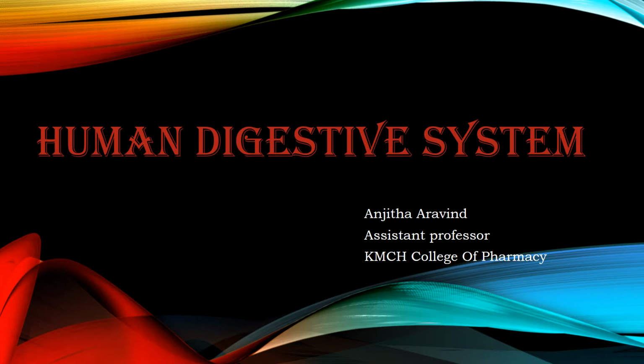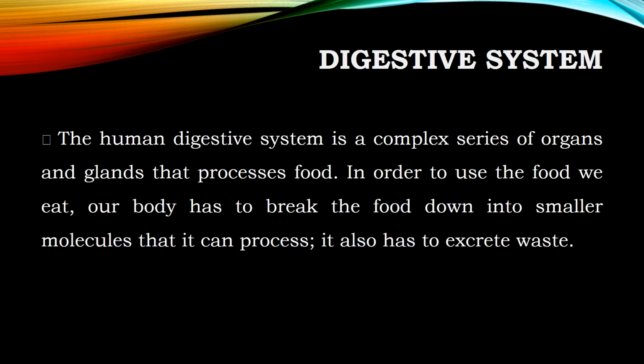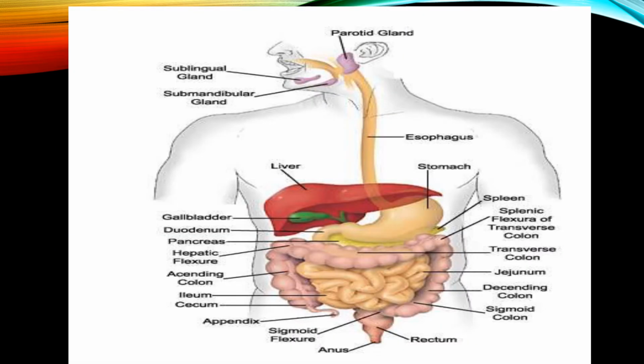Today we are going to discuss the human digestive system. Here's a small introduction to the digestive system. We all know that the digestive system is a complex series of organs and accessory glands. In order to use the food we eat, our body has to break down the food into smaller molecules and also excrete the waste materials after the digestion process.